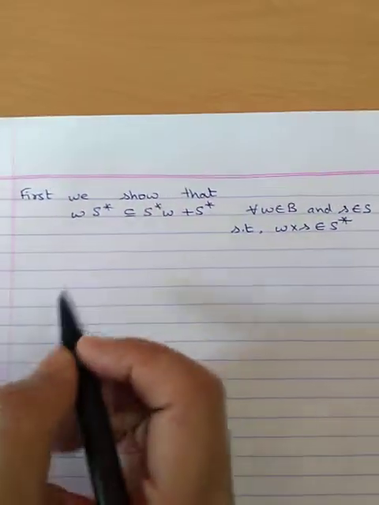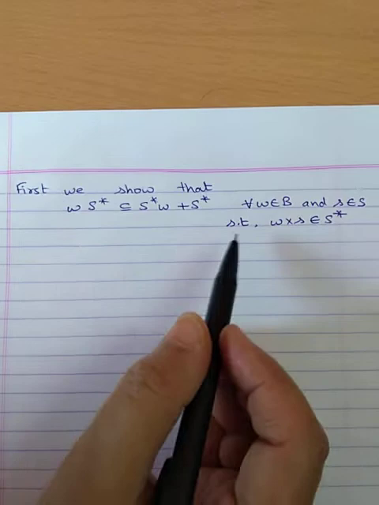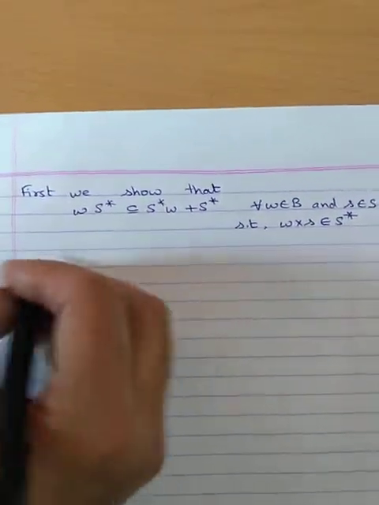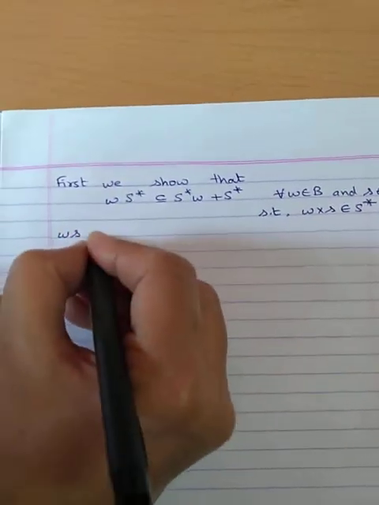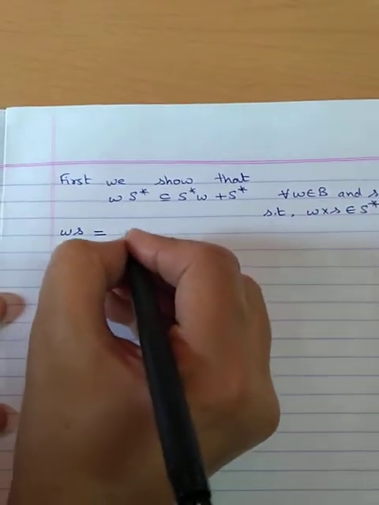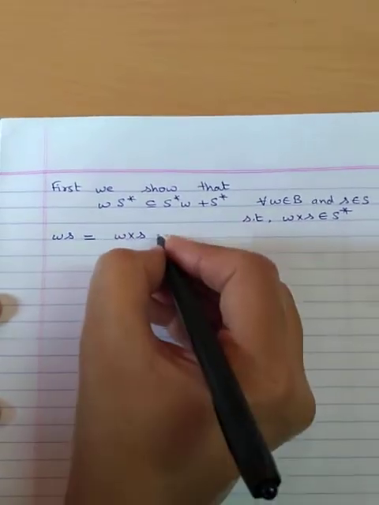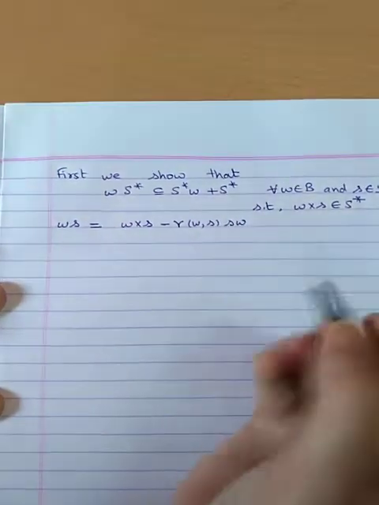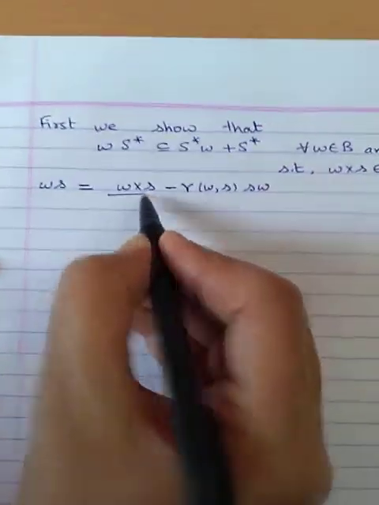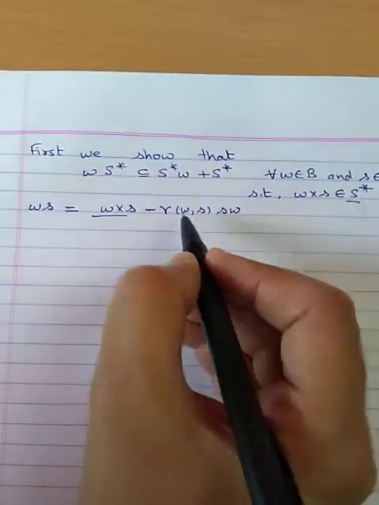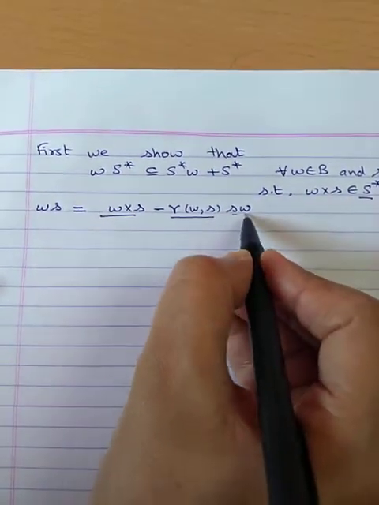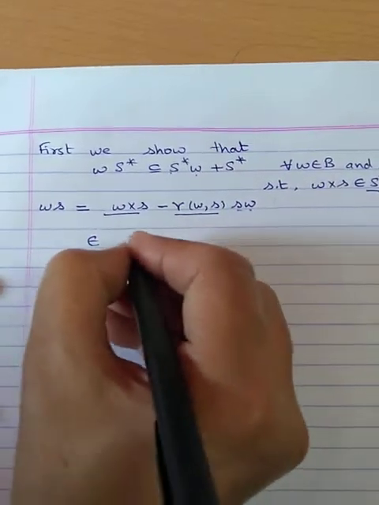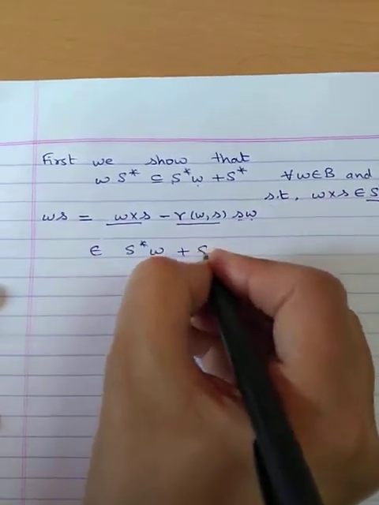The method is similar, but I repeat it here. So what we do is we write this WS as W cross S minus gamma WS into SW. So this W cross S is an element of S star. This gamma is a scalar in F, and SW is an element of S star W. So this belongs to S star W plus S star.